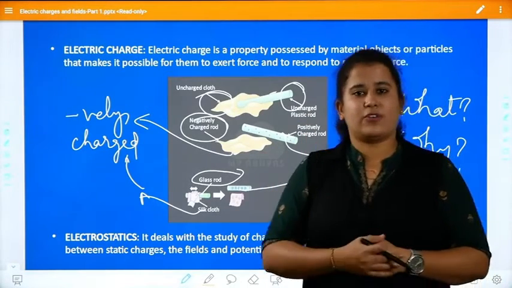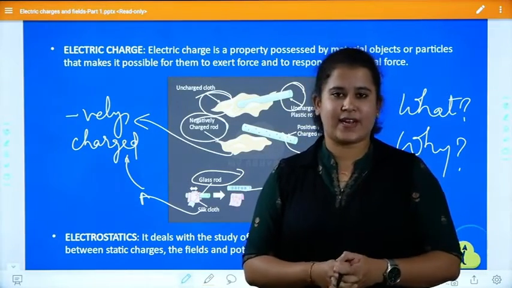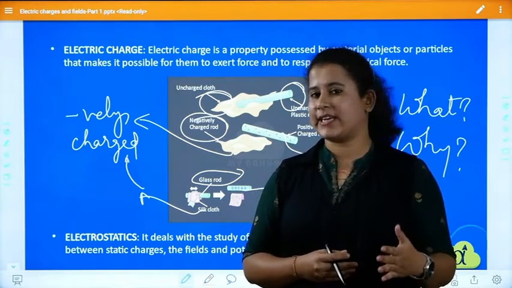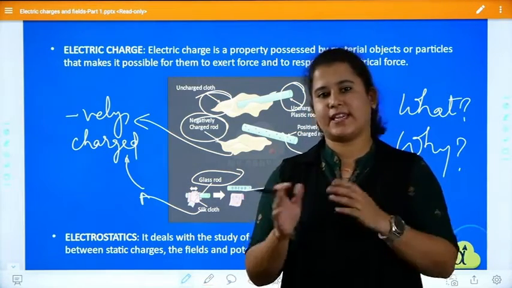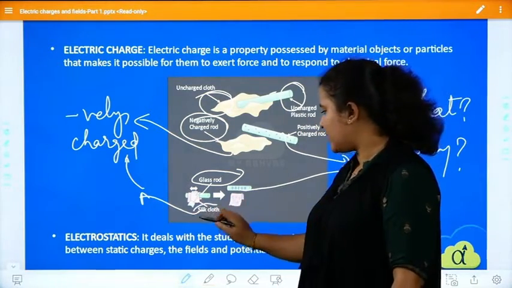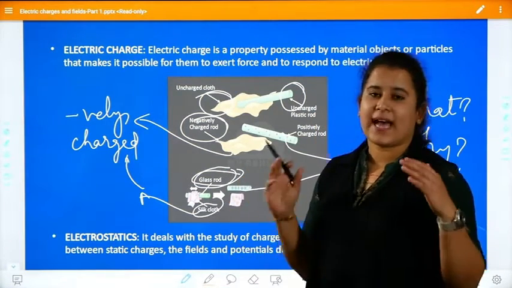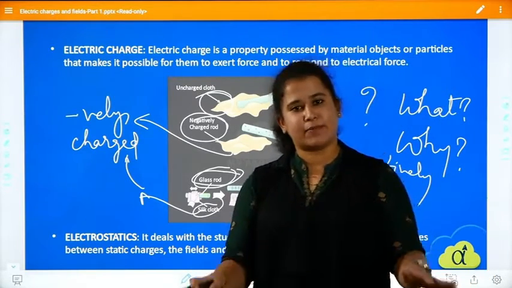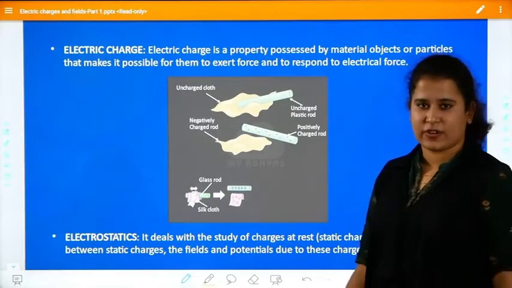Then they got to know that there was a scientist whose name was Benjamin Franklin. He was also the US president. As he discovered electricity, he named two types of charges, positive charges and negative charges. After that, we got to know that the silk cloth had been negatively charged and the glass rod was positively charged. But as said by Thales of Miletus, these particles didn't have any type of soul.